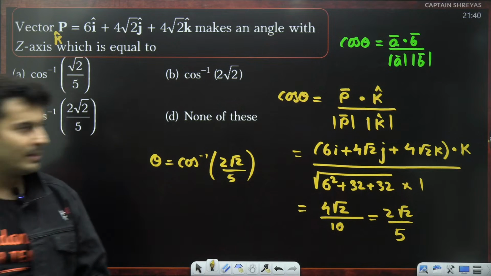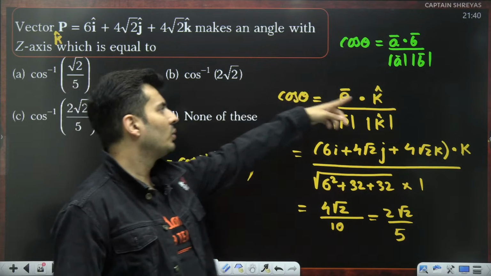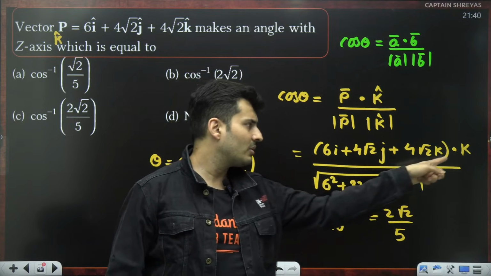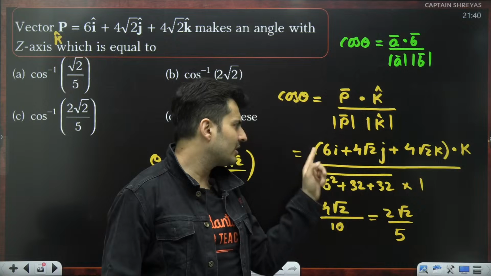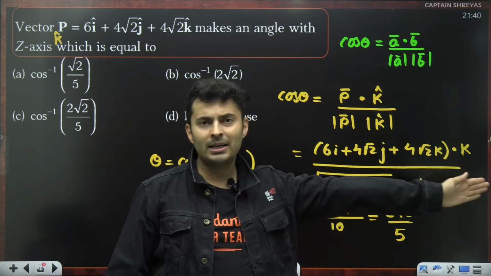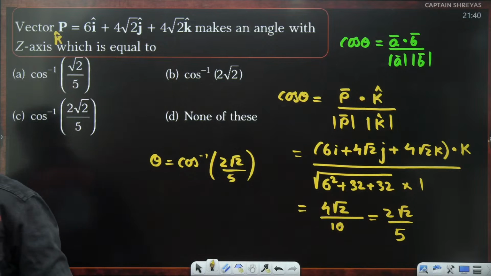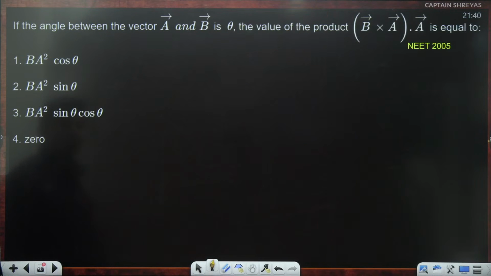And you have to find the magnitude in the denominator. You have to do the dot product, ax bx plus ay by plus az bz, because there was no other component here. That's why i cap and j cap did not multiply, because their dot product will be a big fat 0. Yes. Let's move to the next question.